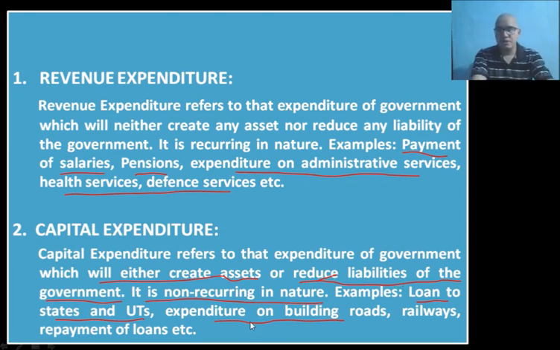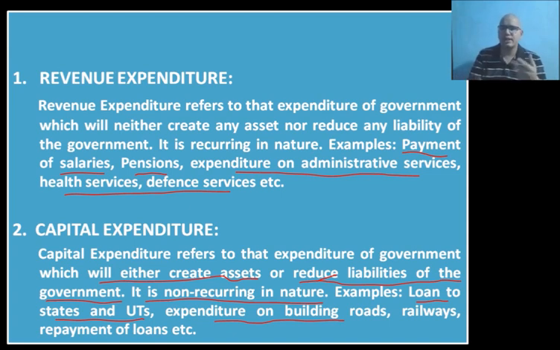So what happens here is, when a government is going to build a road, or construct flyovers, construct railways, or expansion of railways, construct airports, construct dams, etc., it is definitely an asset for the government. Asset is being created even though the government is spending money.